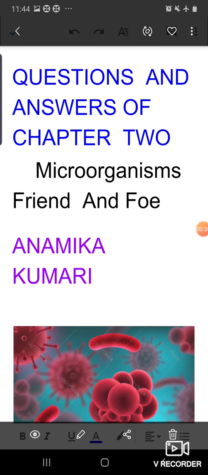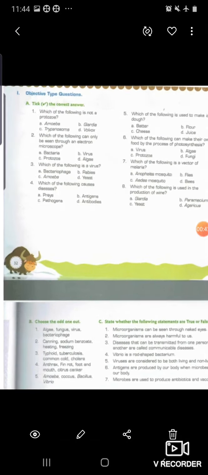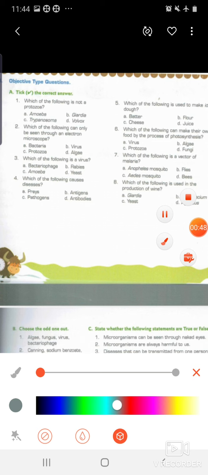So one by one we will discuss all the question answers. First is the objective type question: choose the correct option. Which of the following is not a protozoa? Amoeba, Giardia, Trypanosoma and Volvox. The answer will be Volvox. Why? Because Volvox belongs to the group algae.